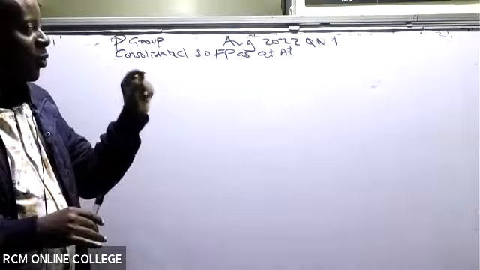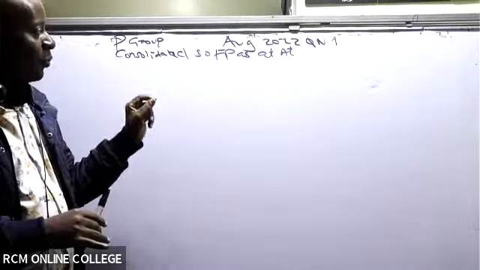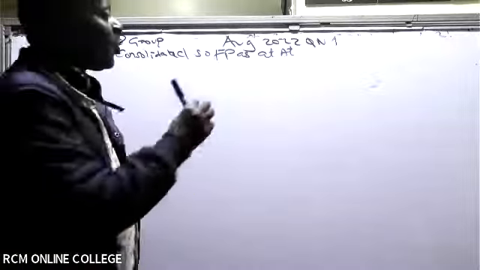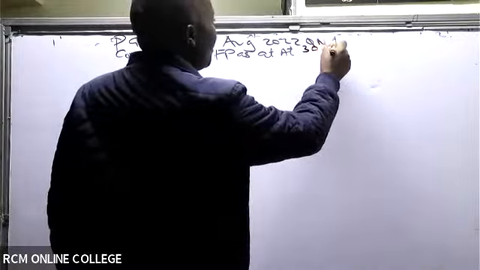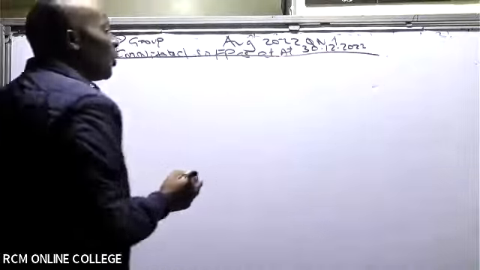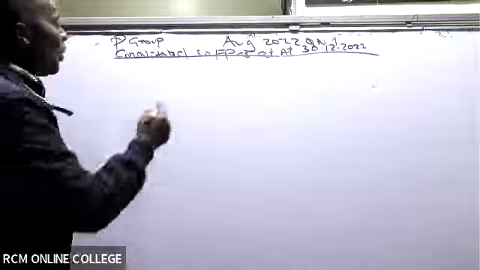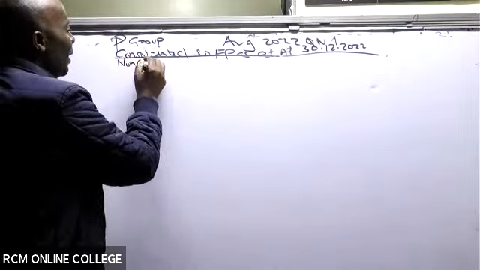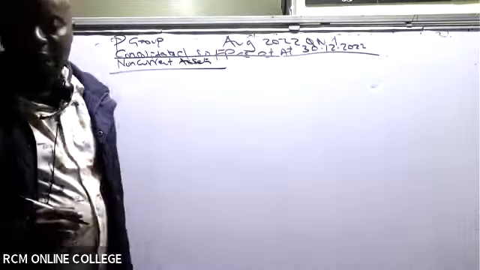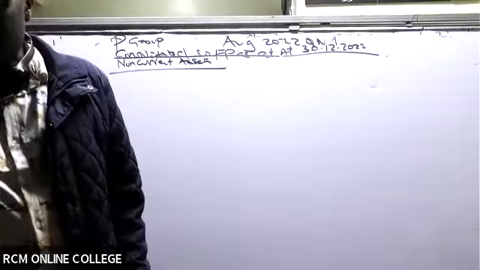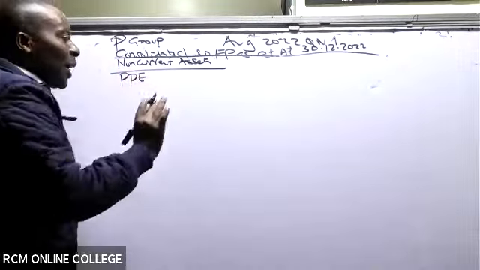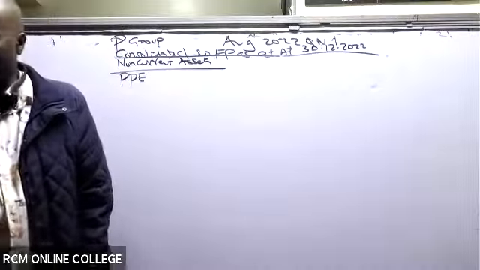So take keen note of this. This is a very special question for you. Consolidated statement of financial position, you must write this in full. The financial statements given there are dated 30th June 2022, underline. So this is a statement of financial position. We start with assets, and we must always begin with non-current assets. I can see property, plant, and equipment is the first. I'm simply copying. I'm not using my calculator anywhere yet.